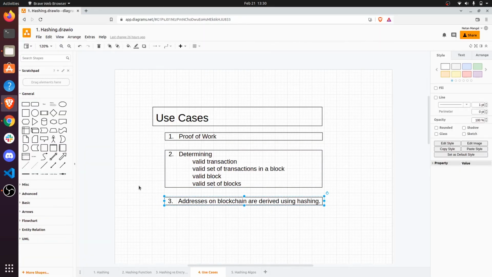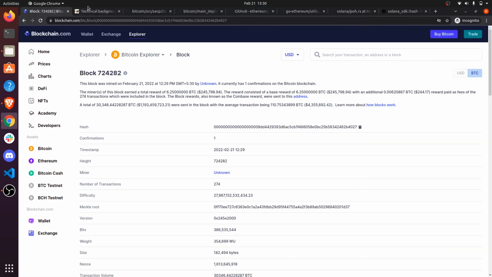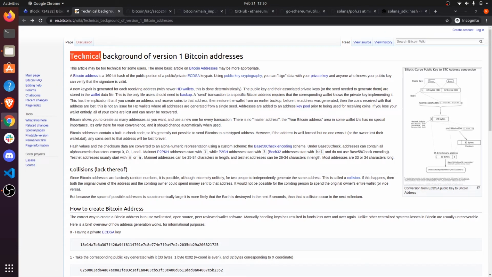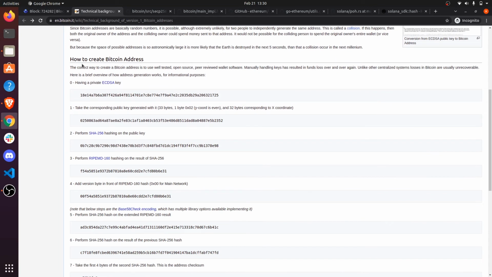Another major use case of hashing in blockchain is to generate the addresses of the blockchain. And we'll go to the link of Wikipedia which reads technical background of version 1 Bitcoin addresses. Scrolling a bit down, how to create a Bitcoin address.